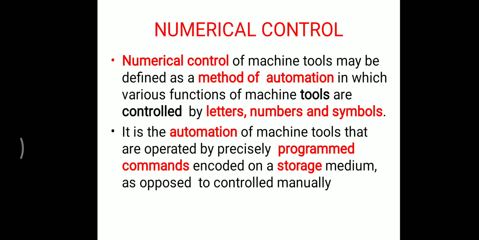So what are the functions? What are the following automatic functions? We can start and stop the machine tool spindle. We can control the spindle speed, and we can position the tool tip at a desired location and guide it along the desired path by automatic control of the motion of the slides, and we can also change the tool in the spindle. So these are the numerical control functions and definitions.